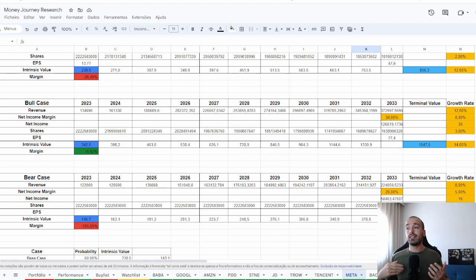And for my bear case, it's really easy for Meta to grow at this rate, in my opinion. So I want a lower discount rate. Basically, discount rate will be the risk. You have to evaluate the risk you have in this investment, and if you have higher risk, you should use a higher discount rate. If it's a really low risk company, you can assume a lower discount rate.